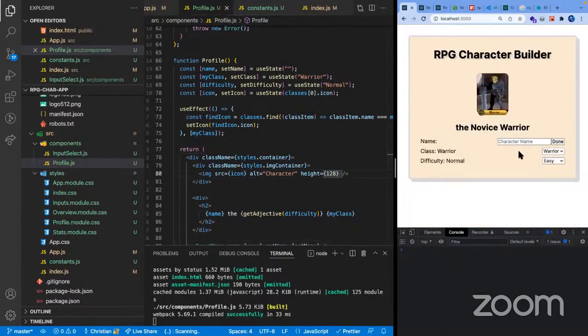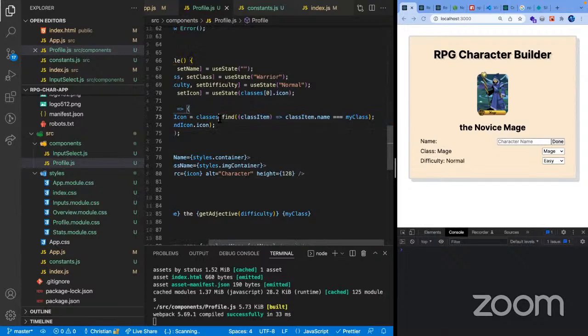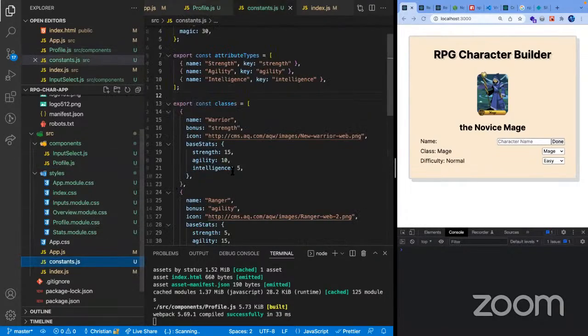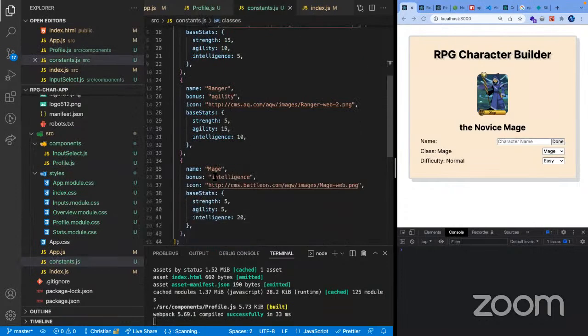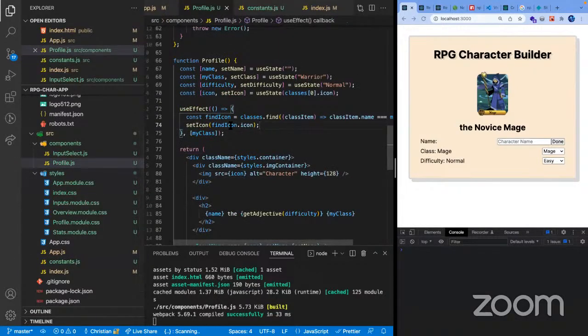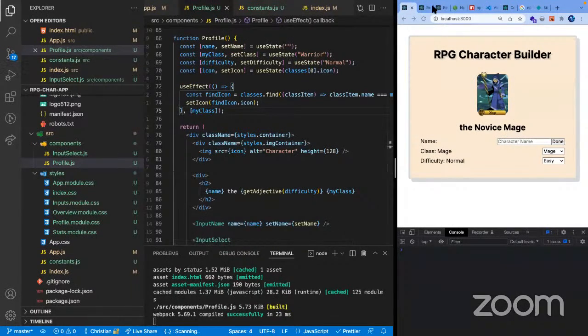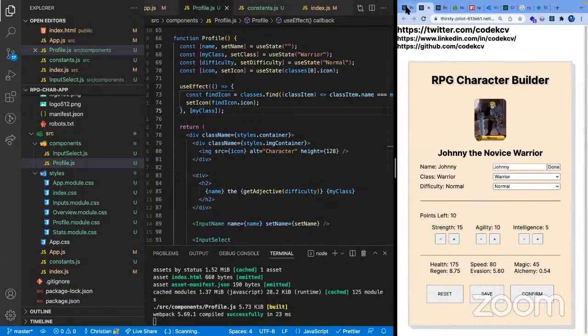Okay. And then once I change this to like Ranger, as you can see, it also changed the icon in the mage, because we changed to mage and then our useEffect detected that my class, which turns into a mage, changed. So it ran this side effect, and then from there we try to find the icon, which from the classes, we look for a name called mage, and then for that we have the icon source of it. So that was what was happening there. So yeah, I guess that is for this part. Maybe we can continue next with the pointing system.